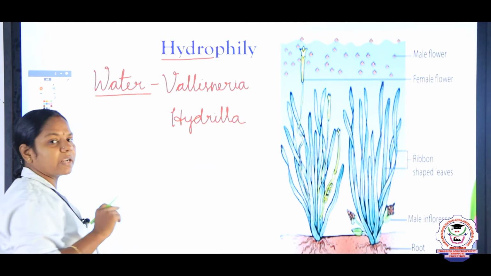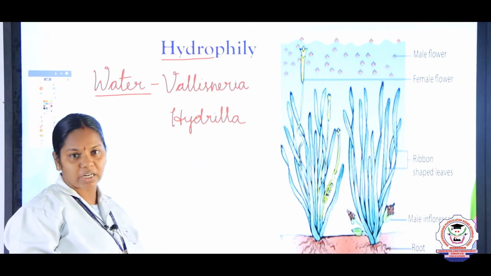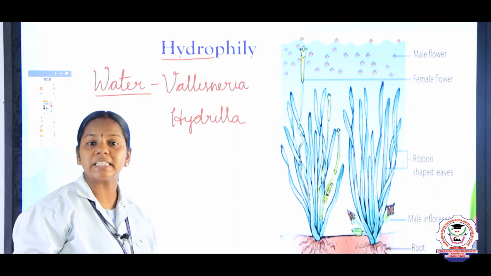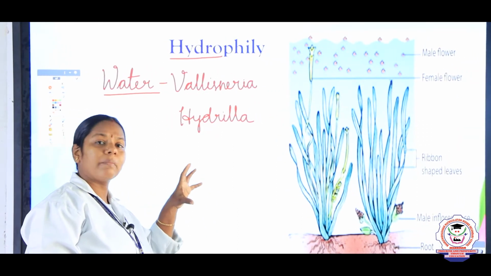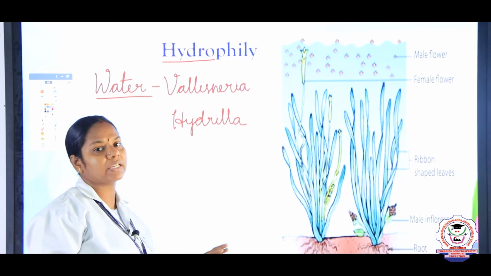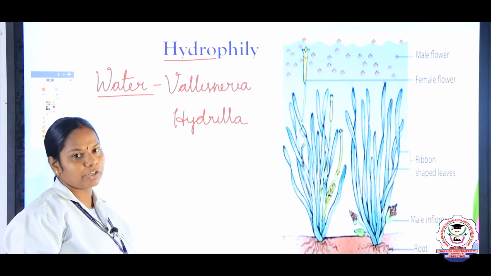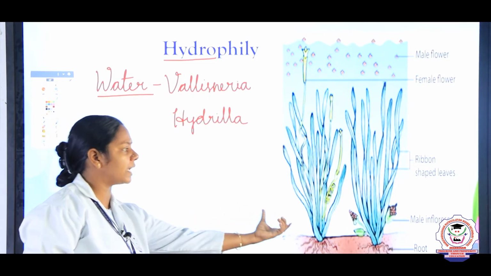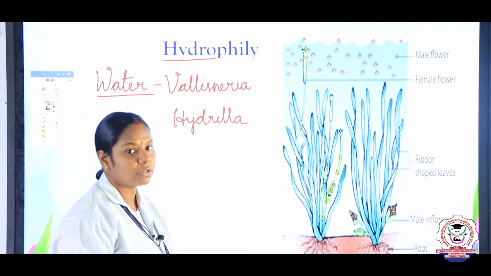All the aquatic plants do not pollinate by using water, children. For example, lotuses and lilies, insect pollination also takes place. So, only some of the species of the aquatic plants undergo hydrophily. And now we are going to see an example, how the pollination takes place in Vallisneria.